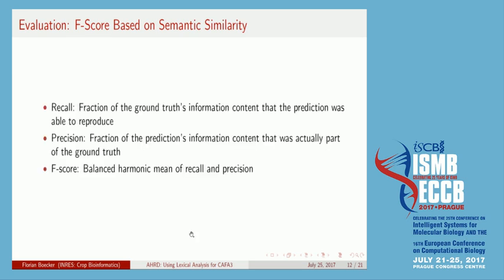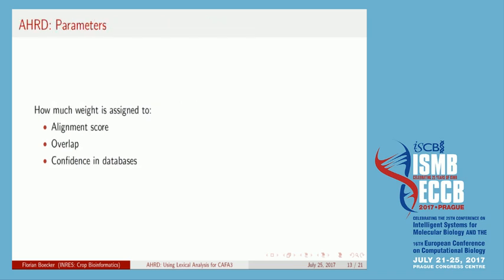So if you want to do that with sets of terms, it gets a little bit more complicated. I won't go into the details, but we define the recall as the fraction of the ground truth's information content that the prediction was able to reproduce, and the precision, the fraction of the prediction's information content that was actually part of the ground truth. And then we calculate the F-score as the balanced harmonic mean of recall and precision.